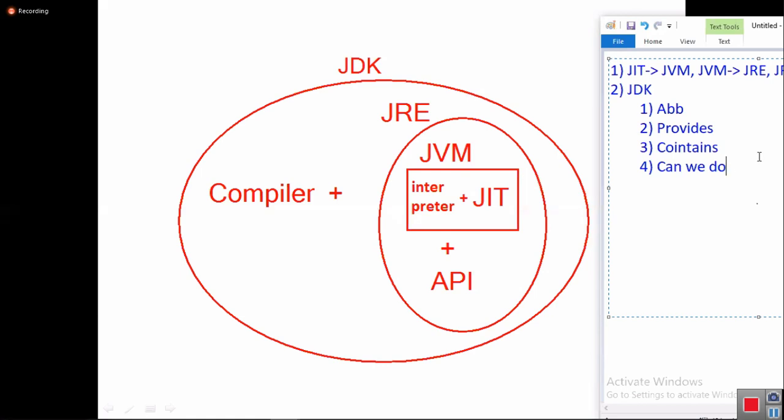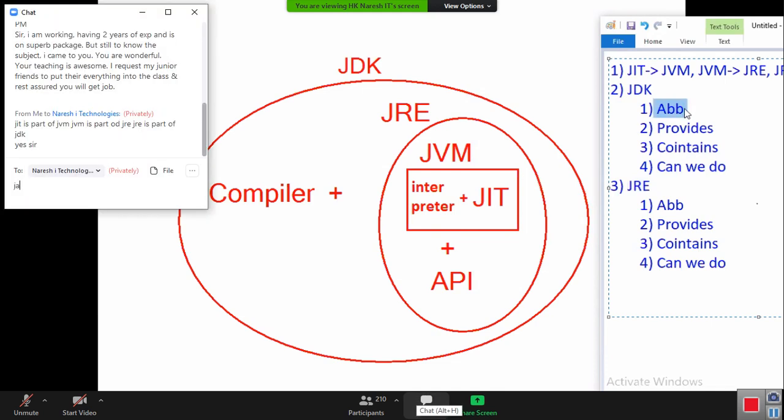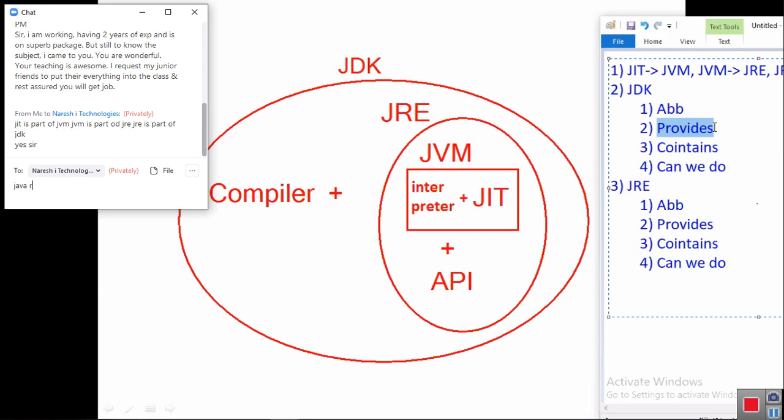I'm repeating all the points once again. Carefully listen, because the same points will be repeated for JRE. First point, the abbreviation: JDK stands for Java Development Kit. It provides development tools and runtime environment.